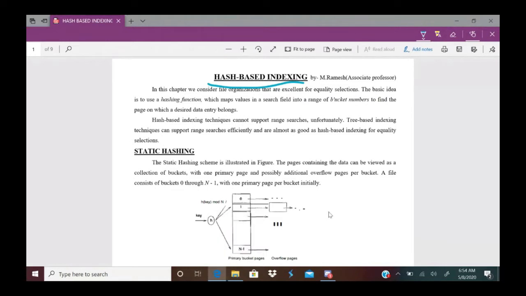Now, what is the technique of hash-based indexing? You might have studied hashing in data structures and in operating systems also. Concept-wise, the hash-based indexing that you studied in data structures and operating systems will be the same, but only the context is different.